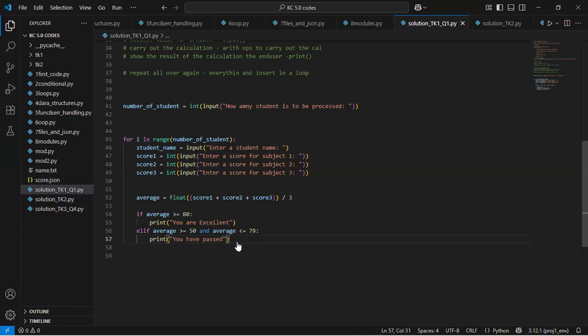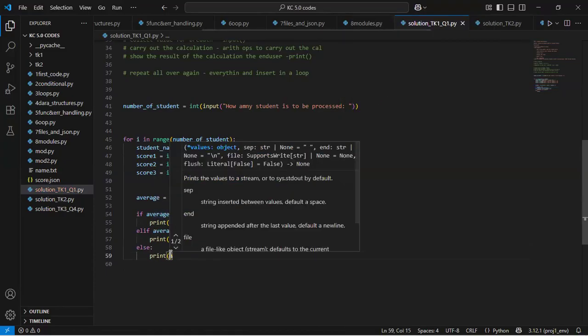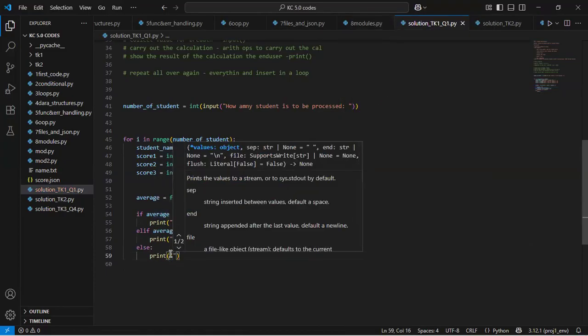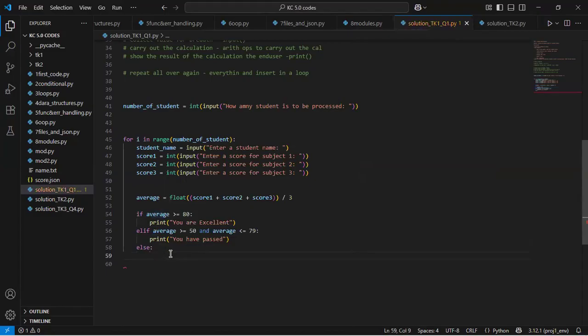and I say you have passed, right? And then I could now simply come here and say else, because else here caters for everything that does not validate the conditions up there. Else it means that you failed. So I can say print, you have failed.